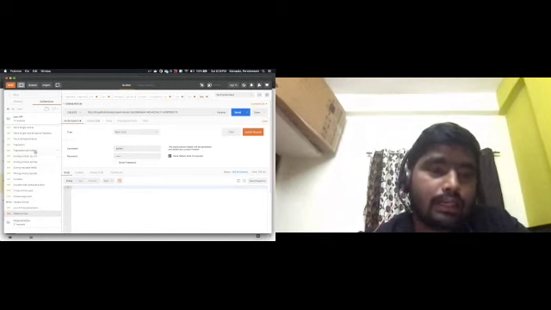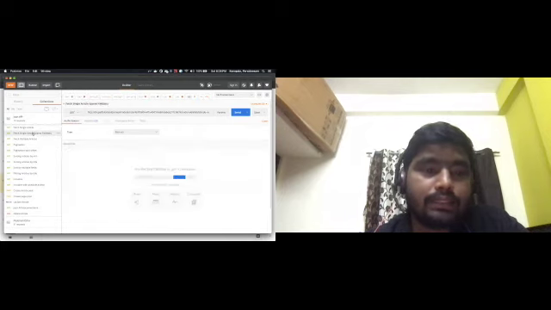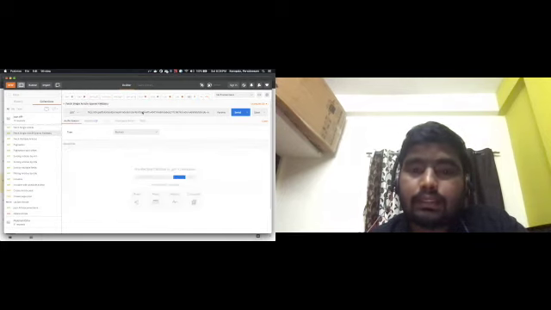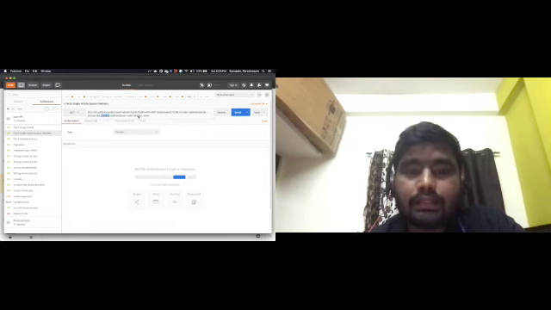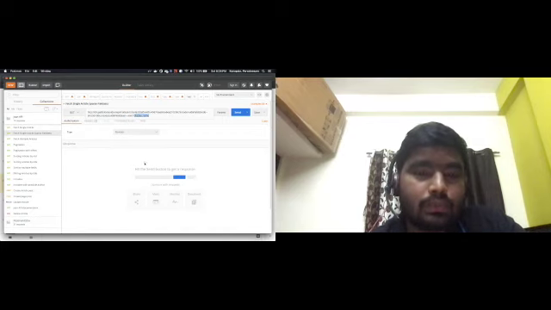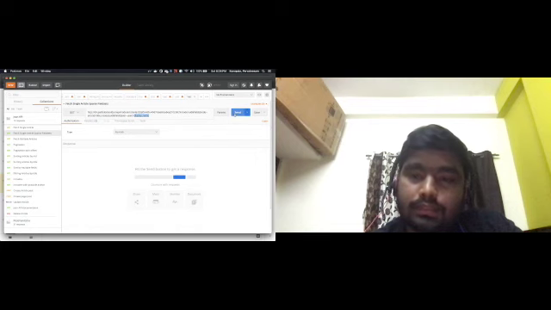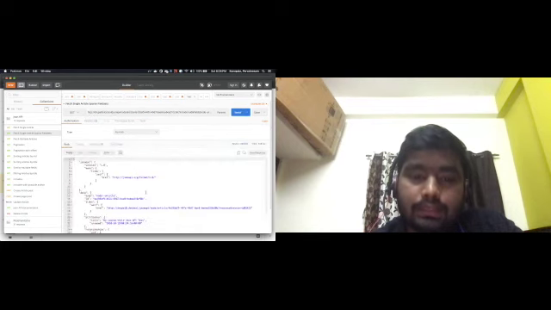For that we have sparse fieldsets. Here in the URL we need to mention what we need and what we don't need. In node-article I mentioned title and created, and for the user I mentioned only display underscore name. So only that information I want to fetch and display. So this is the sparse fieldset section.